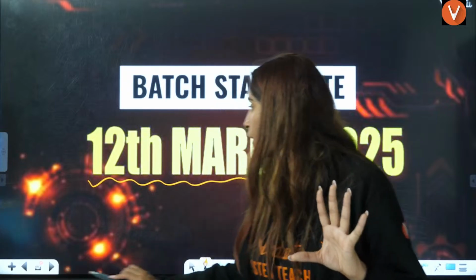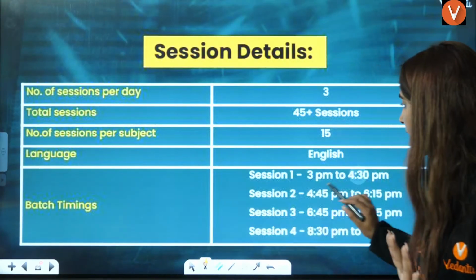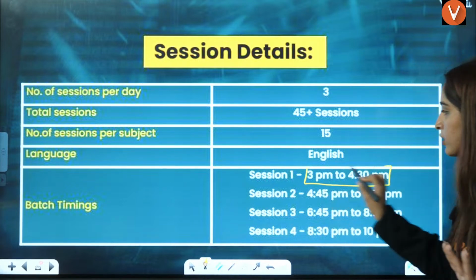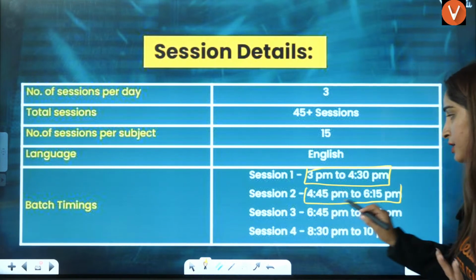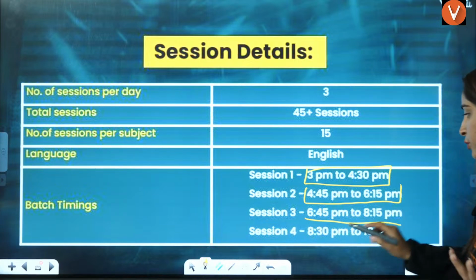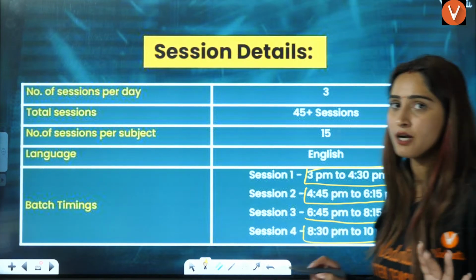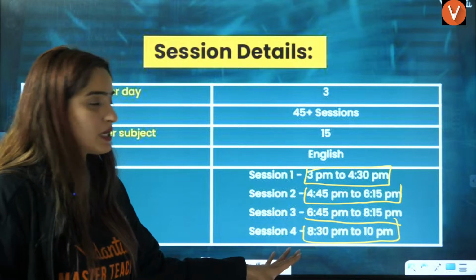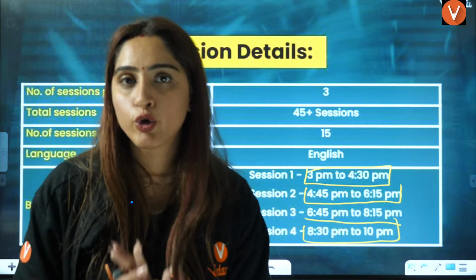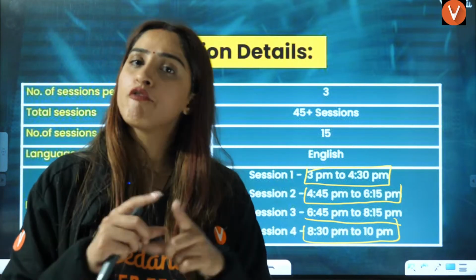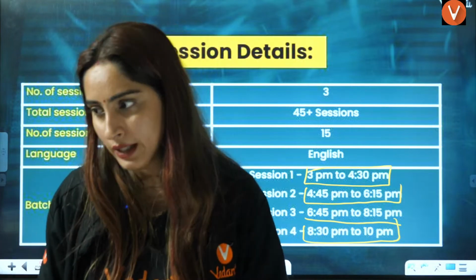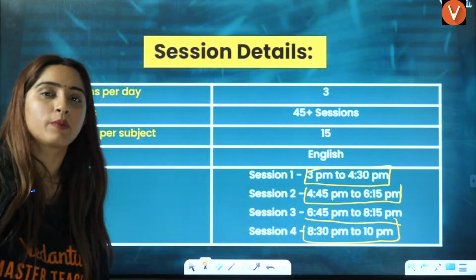Daily sessions are there. From 3 p.m. to 4:30, there is one class, then 4 to 6:15, then 6:45 to 8:15, then 8:30 to 10. That means from 3 p.m. to 10 p.m., you are completely occupied in the batch itself with small breaks in between, right? So that you can revise the previous class.